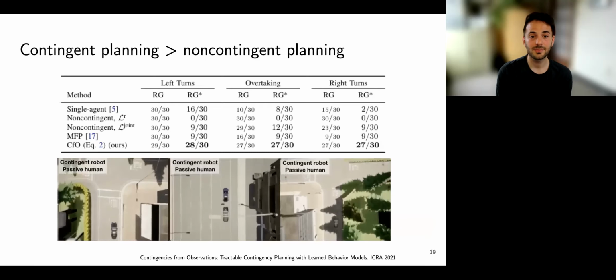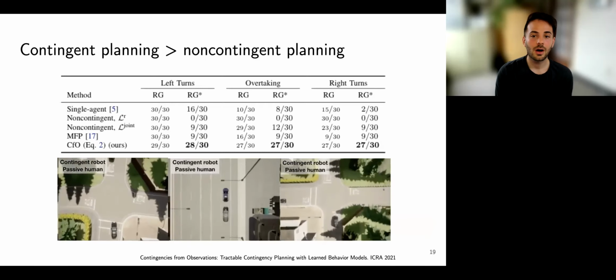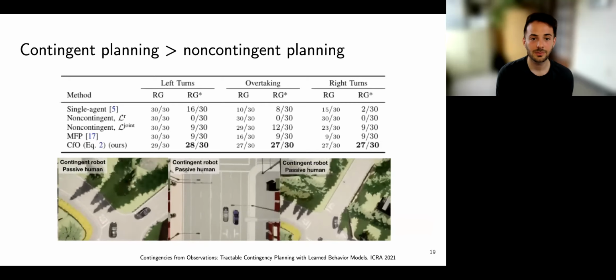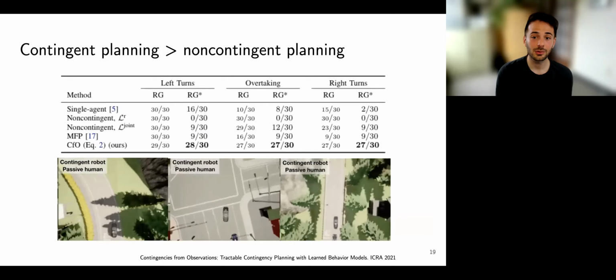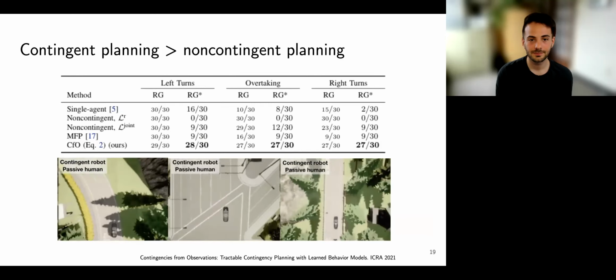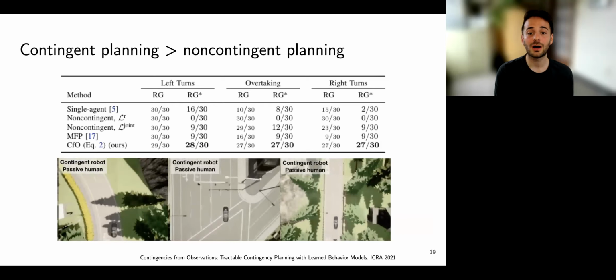For our experiments, we evaluated our approach on each of the scenarios we set up in a variety of locations in the Carla simulator. We compared against other approaches, including a single agent planner that doesn't model the other agent, the underconfident and overconfident planners, as well as another non-contingent planner, MFP. We observe the expected failure modes of each of the non-contingent planners, and we find that our approach outperforms other deep planning approaches on all three tasks.